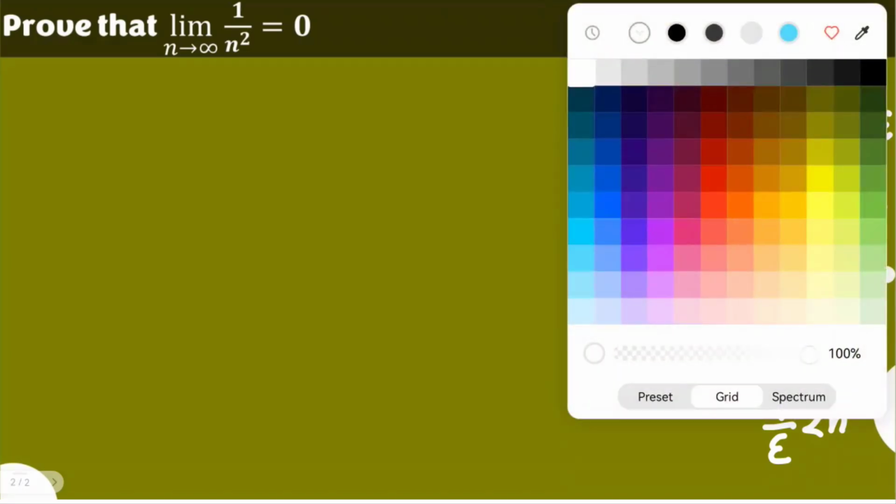Part of our scratch is that if we multiply both sides by n squared over epsilon, we will have 1 over epsilon is less than n squared, which gives us, let me change the color of my pen, 1 over the square root of epsilon is less than n. Again, if we could establish this, then that relates to here, and we have established that proof using the definition.